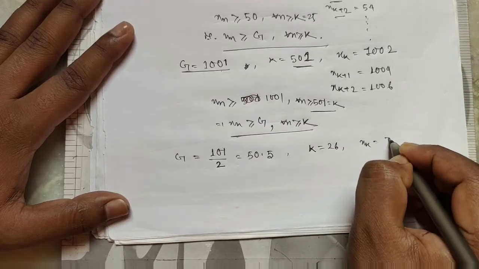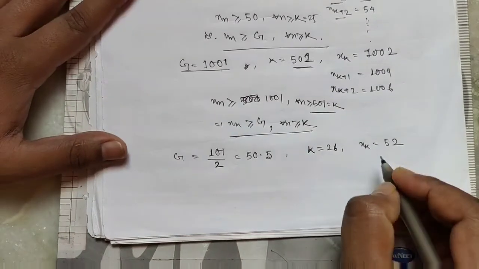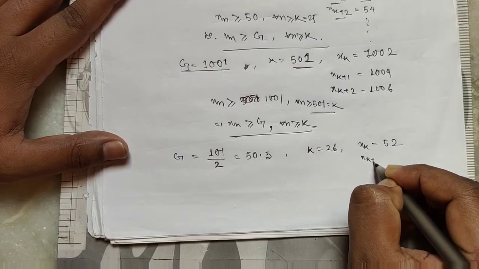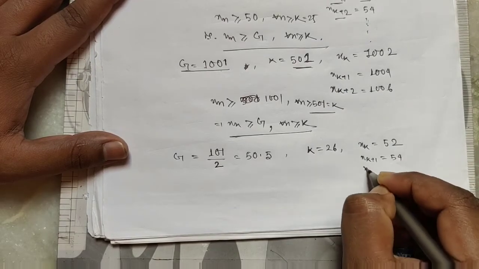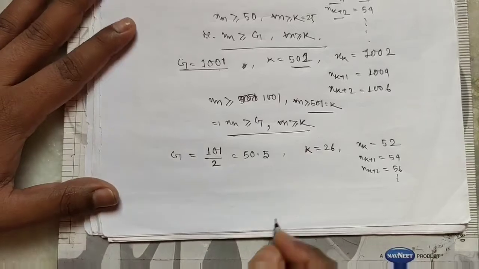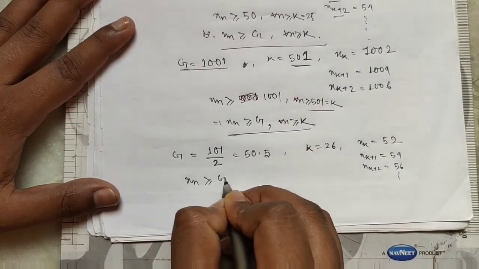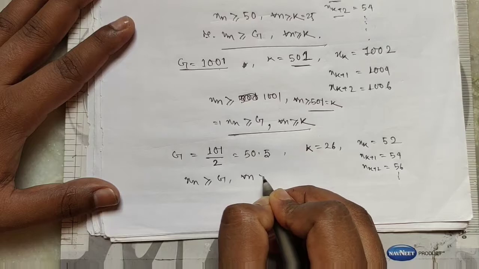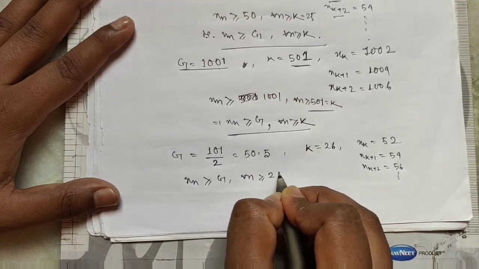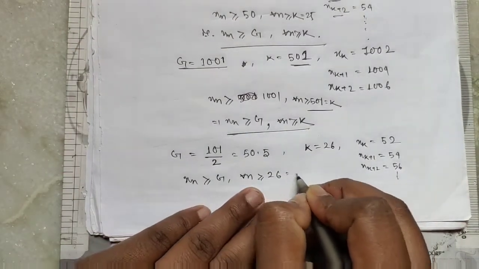Then xk equals 52, xk plus 1 equals 54, xk plus 2 equals 56, and so on. So xn is greater than or equal to g for all n greater than or equal to 26.